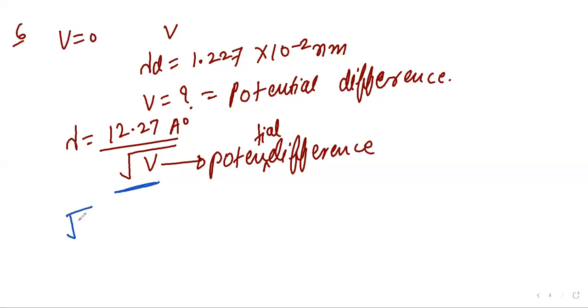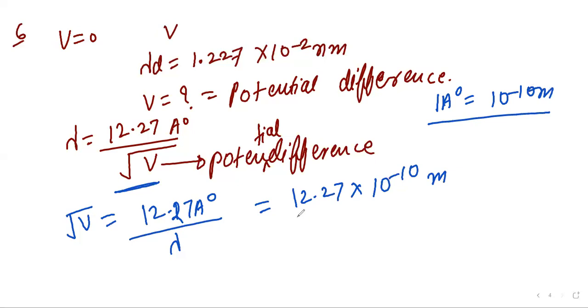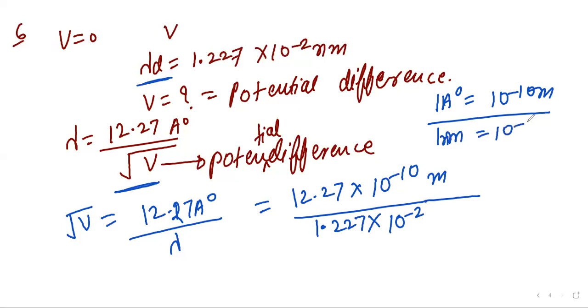So take here in numerator, under root of V is equal to 12.27 Armstrong divided by lambda. 12.27 Armstrong means 10 raised to minus 10 meter. So right here 1 Armstrong is equal to 10 raised to minus 10 meter divided by V. Lambda value we know, right? That is 1.227 into 10 raised to minus 2 nano. 1 nanometer means 10 raised to minus 9 meter. So it will be equal to 10 raised to minus 9.